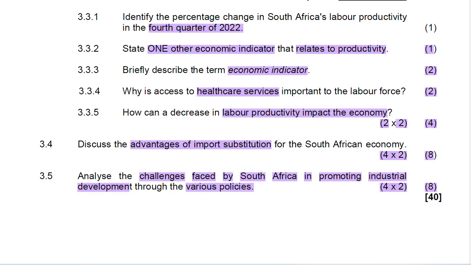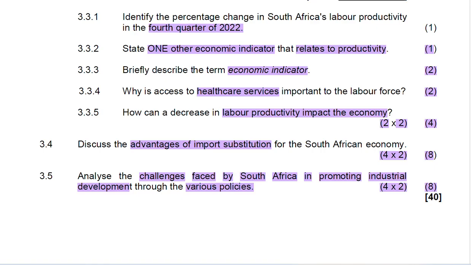Now, 3.5, the question we've already read, it says analyze the challenges faced by South Africa in promoting industrial development through the various policies. The skills shortages and mismatches hinder the growth of industries which require specialized knowledge and expertise, affecting their competitiveness on the global scales. South Africa, unfortunately, does not have all the skills that we need in all industries, and that puts the country at a disadvantage to compete with other countries, either African countries, European countries, or any countries that South Africa trades with.